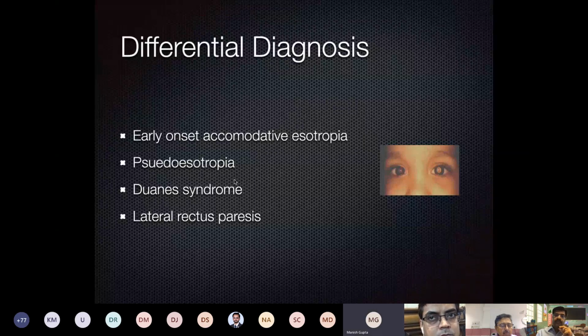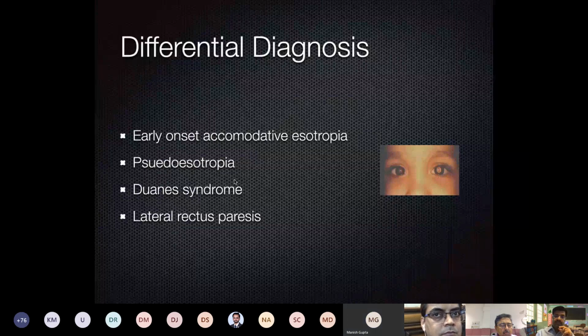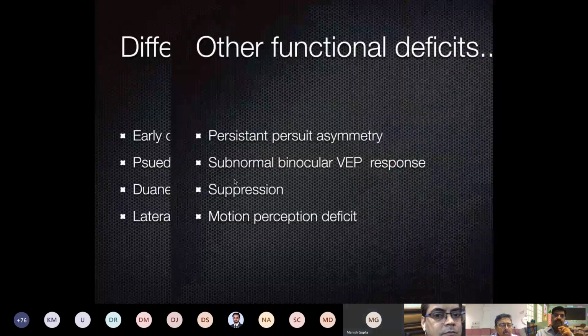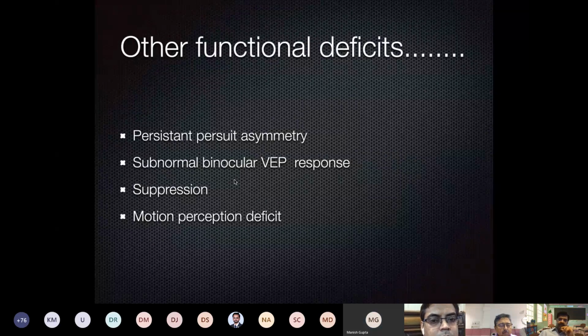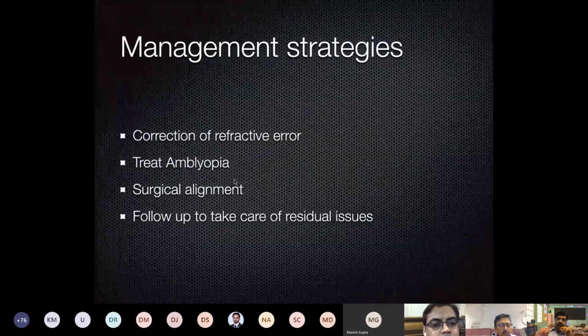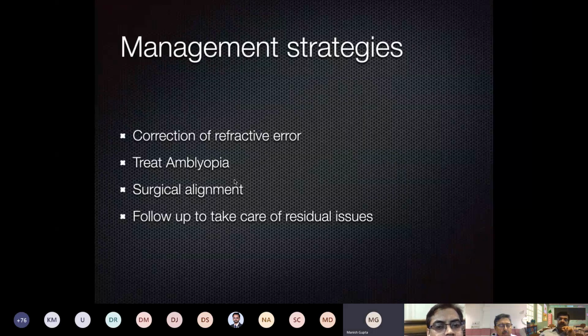That generally improves by itself without any intervention. And there are some other functional deficits which are not very important at your level. I'll skip this. And then how do we treat these children?